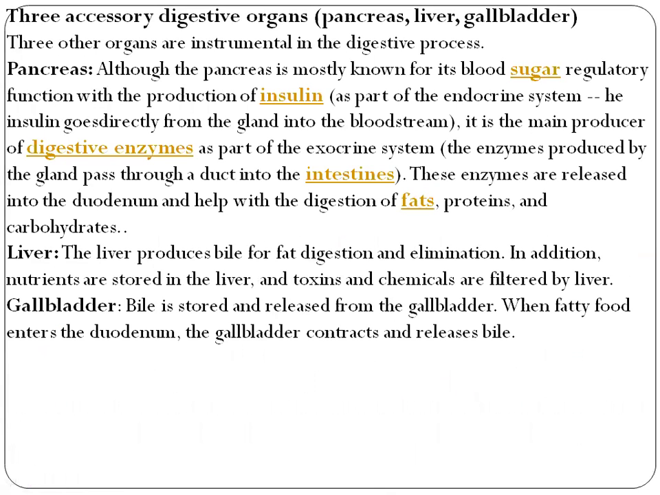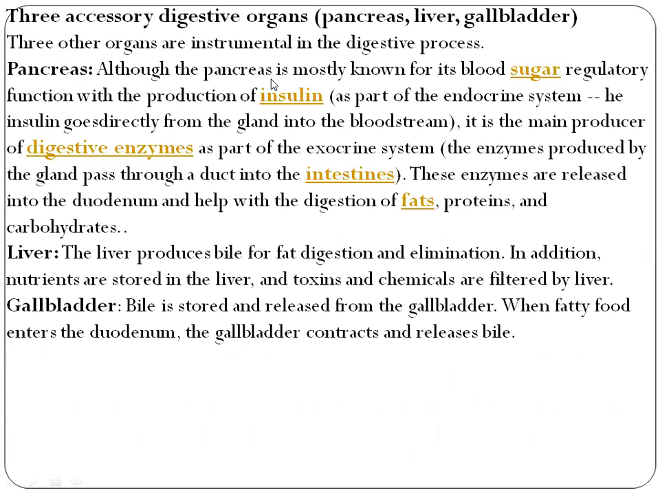3 accessory digestive organs: pancreas, liver, and gallbladder. 3 other organs are instrumental in the digestive process. बहुत जरूरी है, इसके बगैर digestion का process मुमकिन नहीं है.